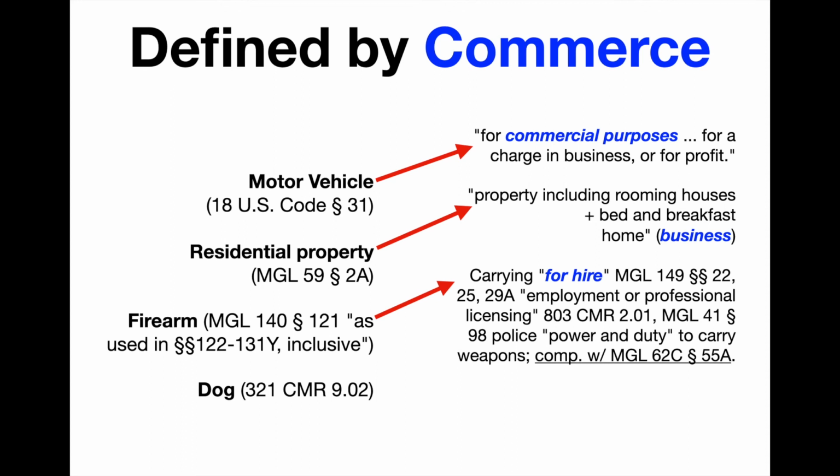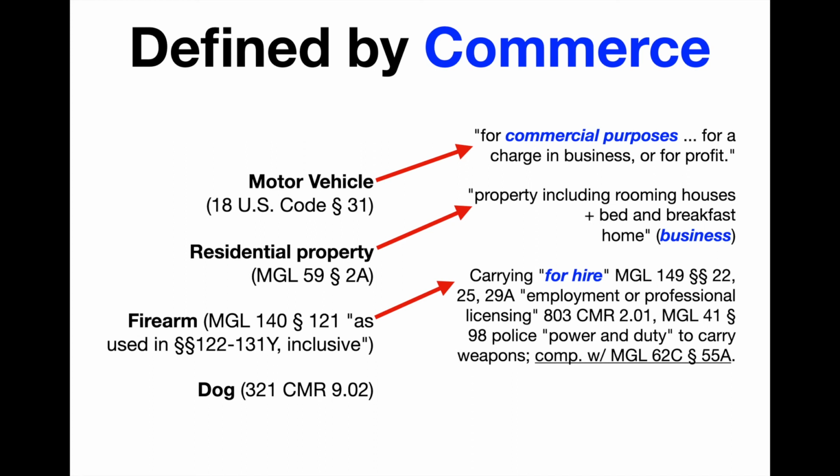The background check is only for applicants for employment, volunteer positions, or professional licensing. See 803 CMR 2.01 paragraph 1. Compare the term firearm with the term in Mass General Laws 62C 55A, and you will find the term arms for personal use, and that is not a firearm. So you probably don't have a firearm unless you're a police officer or a security guard.